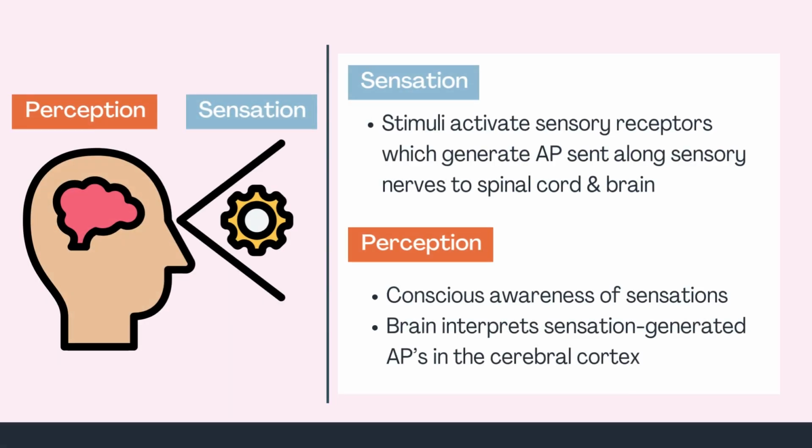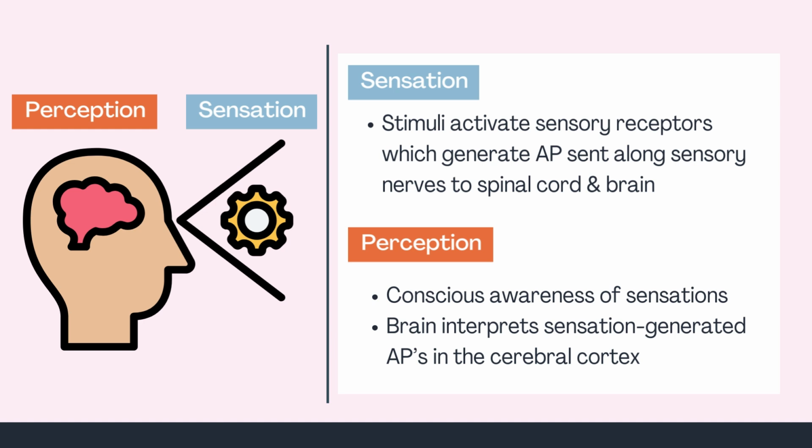Sensation occurs when stimuli activate sensory receptors, which generate action potentials along sensory neurons to the spinal cord and brain. It is the afferent information being sent towards the central nervous system. Sensation occurs in the peripheral nervous system.